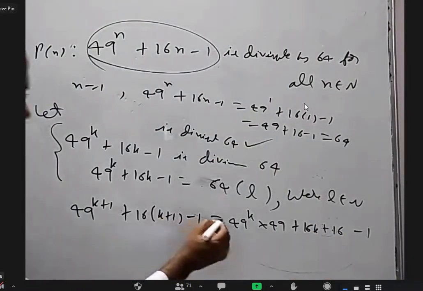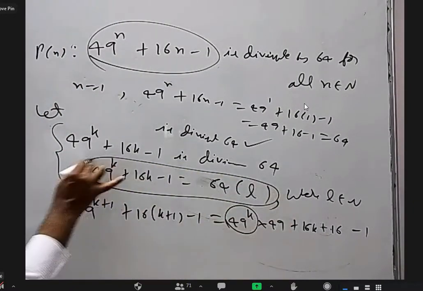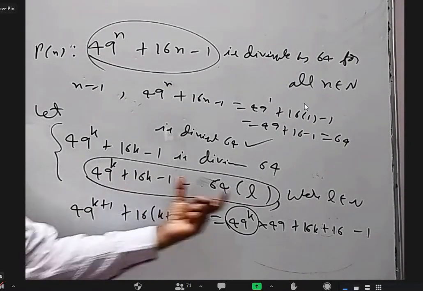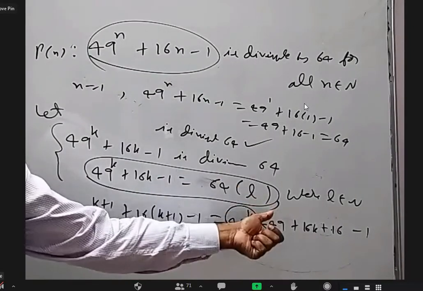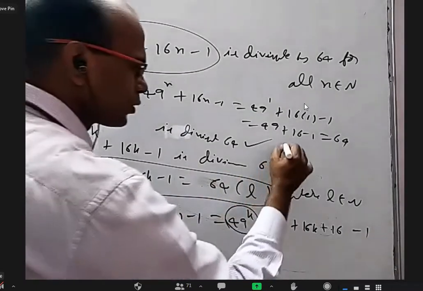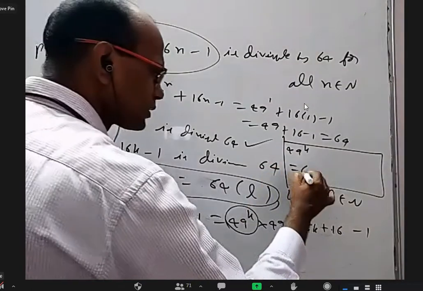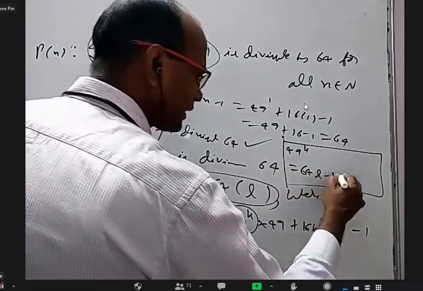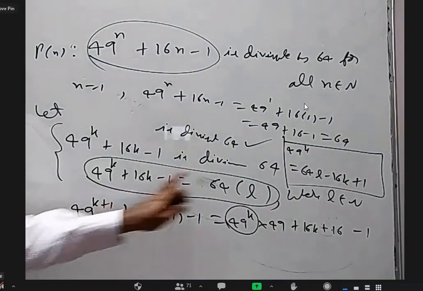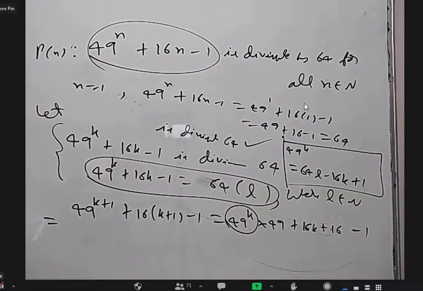In the place of 49 power k, by using this, what can I replace 49 power k with? 64 into L minus 16k plus 1. Send this 16k that side, this 1 that side. You are going to get 49 power k is equal to 64L minus 16k plus 1. This I am going to substitute here. So see what happens here.